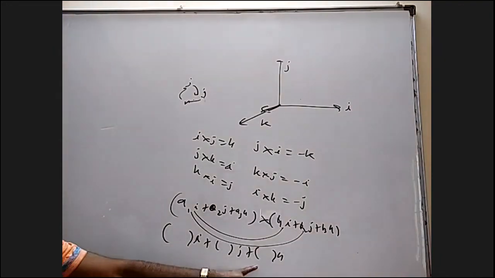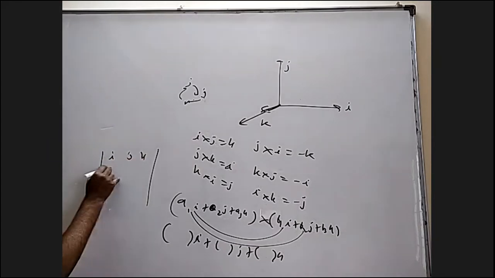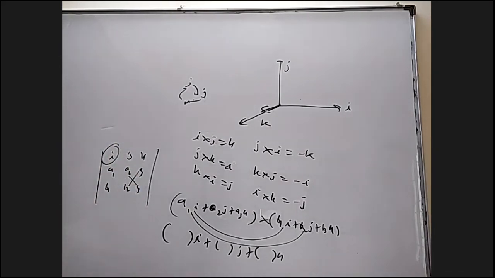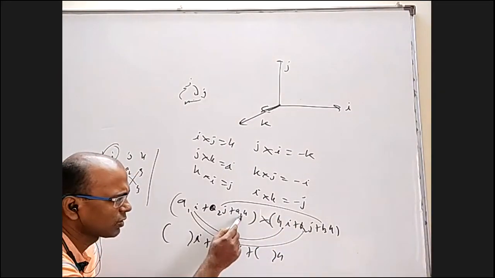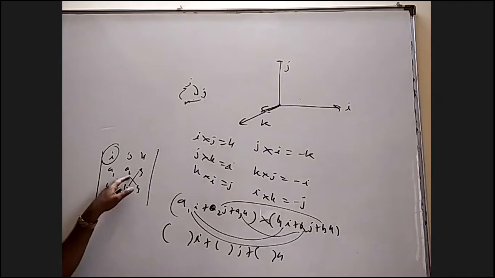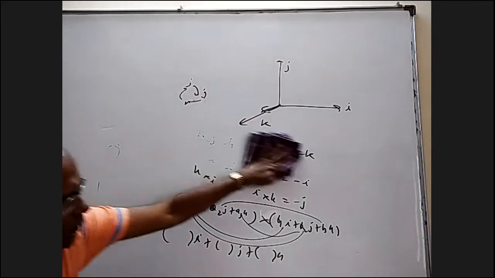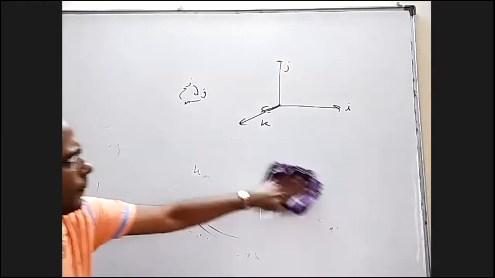It is a little difficult to remember, so we always write in vector form, that is determinant form. You take I J K, A1, A2, A3, B1, B2, B3. I into what will come? A2 B3 minus A3 B2. You can see that actually. When you take J cross K, I will come. When you take K cross J, minus I will come. Those two put together is this, A2 B3 minus A3 B2 into I. Now, if you know that, just for the namesake, I'm revising. We may not use this so much, but at least you should know.